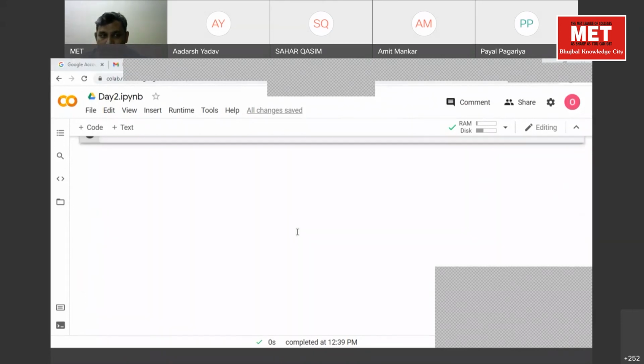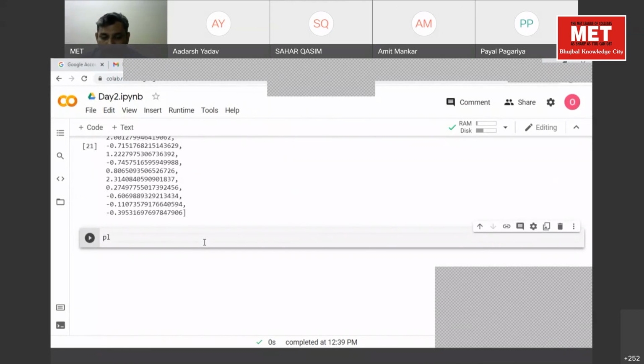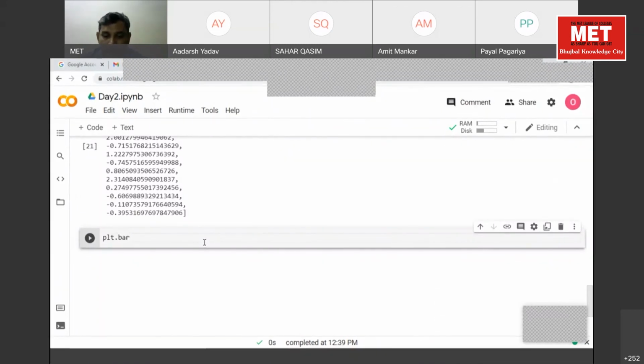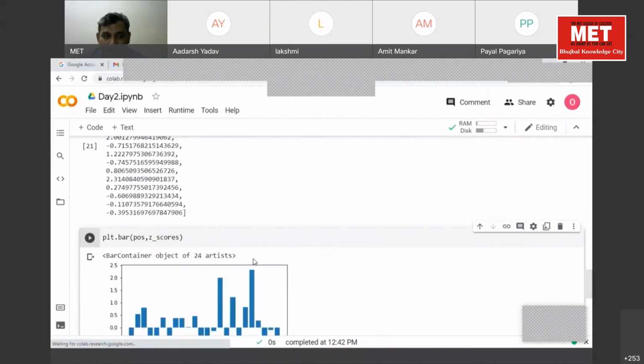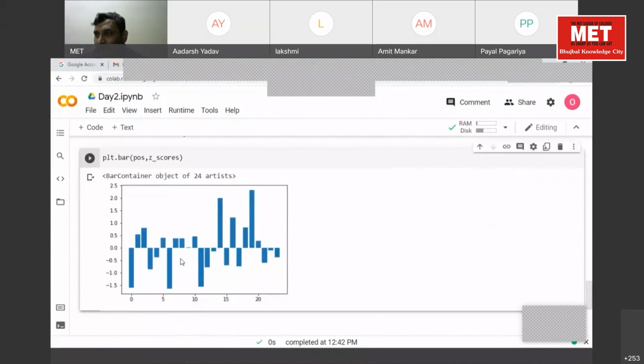So plt dot plot, what will be there? Position, comma, Z scores. Are you getting this? Yes, sir, we got that. Is it making sense? Yes. So whatever we discuss theoretically, we can implement it using Python like this.